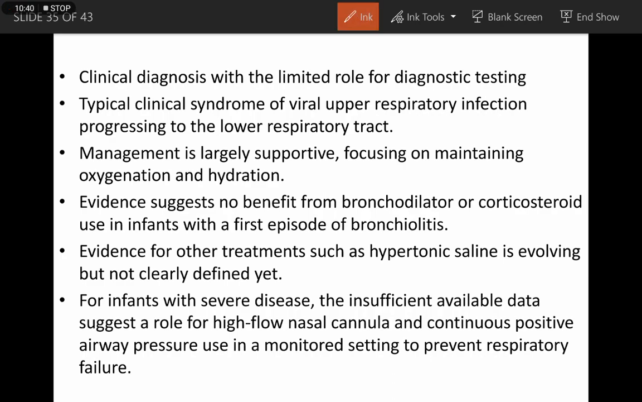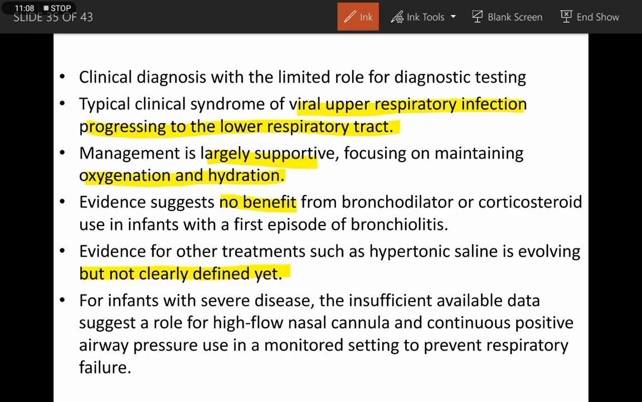The presentation is a clinical diagnosis with a limited role for diagnostic testing, with a typical clinical syndrome starting with an upper respiratory infection progressing to a lower respiratory infection. The management is largely supportive, as we have discussed, focusing on maintaining oxygenation and hydration. The evidence suggests no benefit from bronchodilator or corticosteroid use in infants with a first episode of bronchiolitis, and evidence for other treatments such as hypertonic saline is evolving but not clearly defined yet.